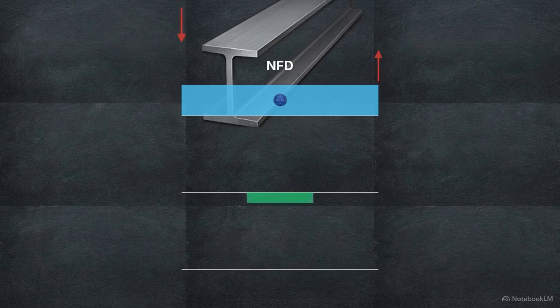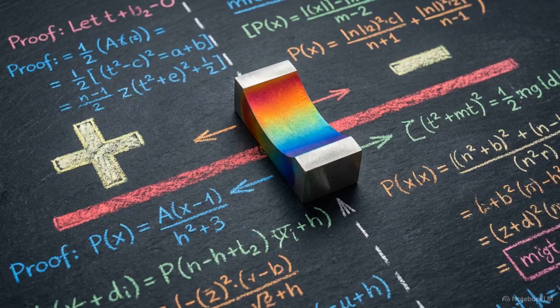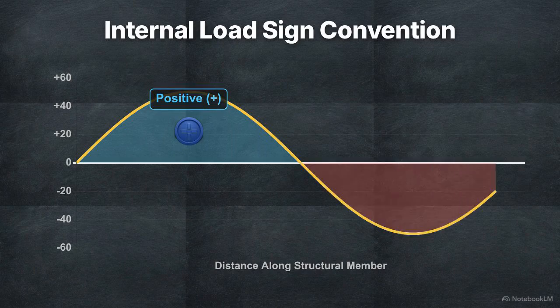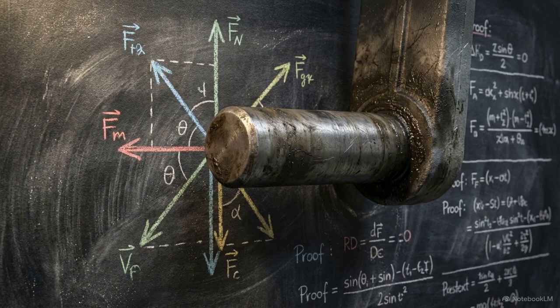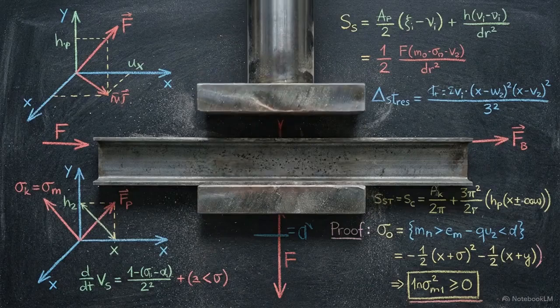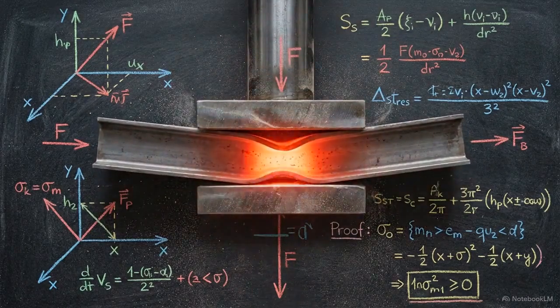We then map internal forces running parallel to the cross-section using a shear force diagram, and map bending forces using a bending moment diagram. These diagrams adhere to a strict sign convention. Positive values are plotted above the central axis line, and negative values are plotted below. For circular components, like structural pins or rods, we calculate allowable limits using area equations, derived directly from the allowable tensile or shear stress. These internal loading diagrams provide the precise mathematical coordinates of where the part experiences peak load and is most likely to fail.